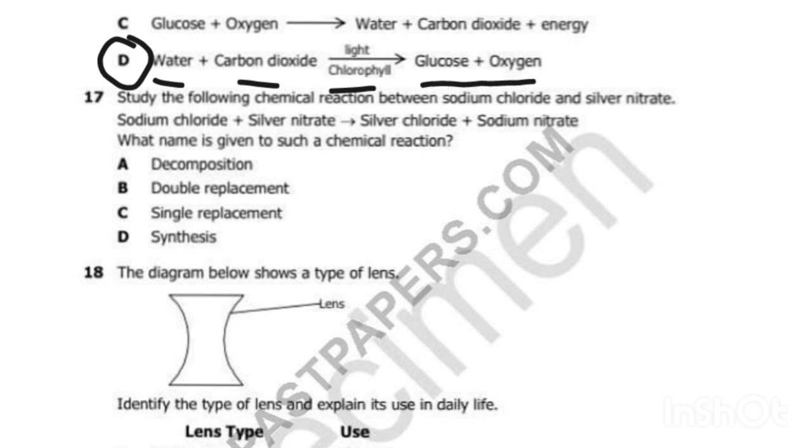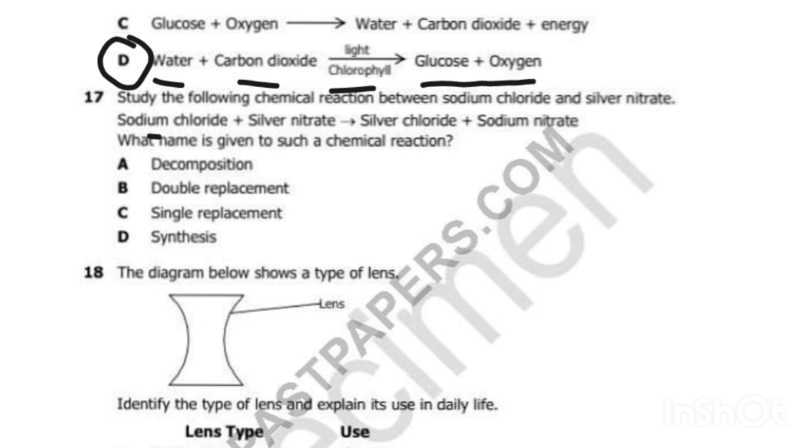Then we have displacement. Displacement, we have single and double. So displacement, to displace is to take over, to exchange. What was at B becomes at A, and what was at A becomes at B. But it has to be single and double. So we have decomposition. Decomposition is breaking down. So according to the equation that we have here, we have sodium chloride.